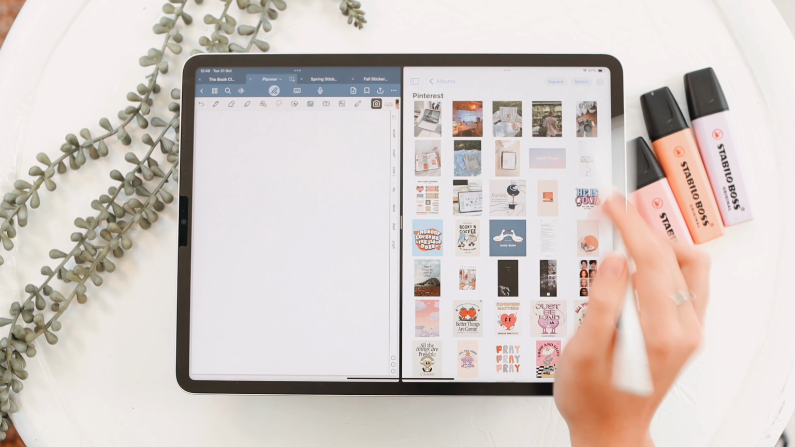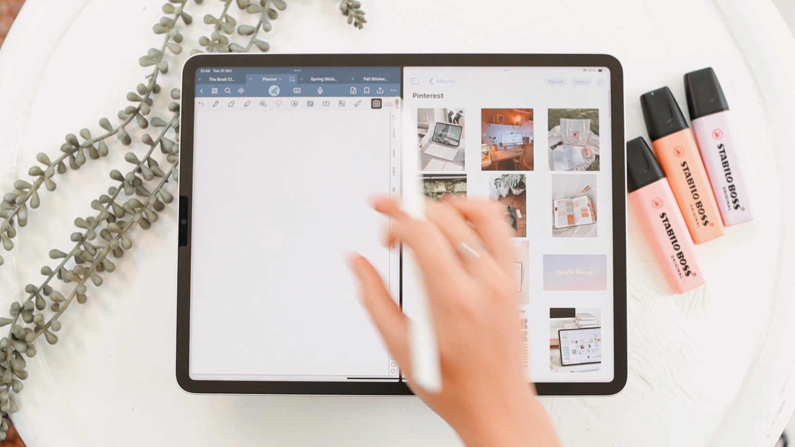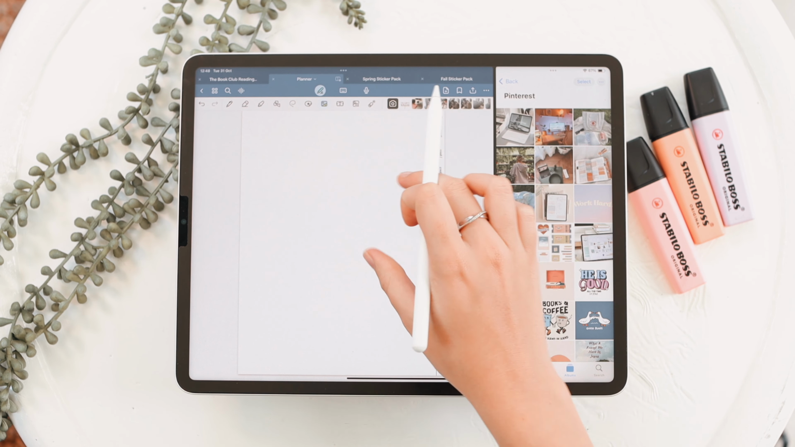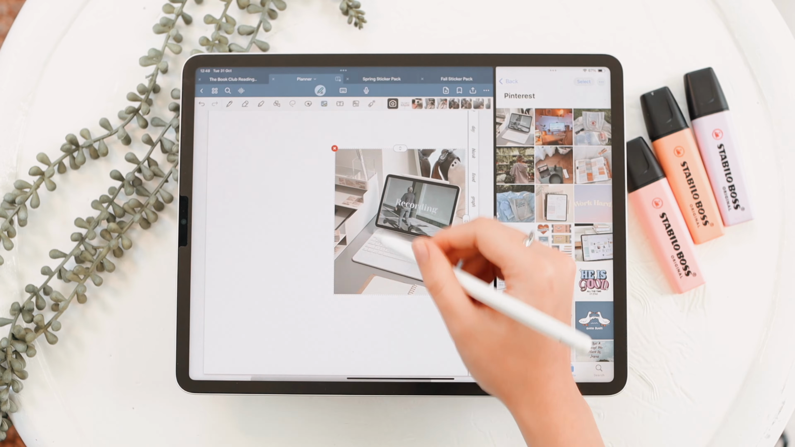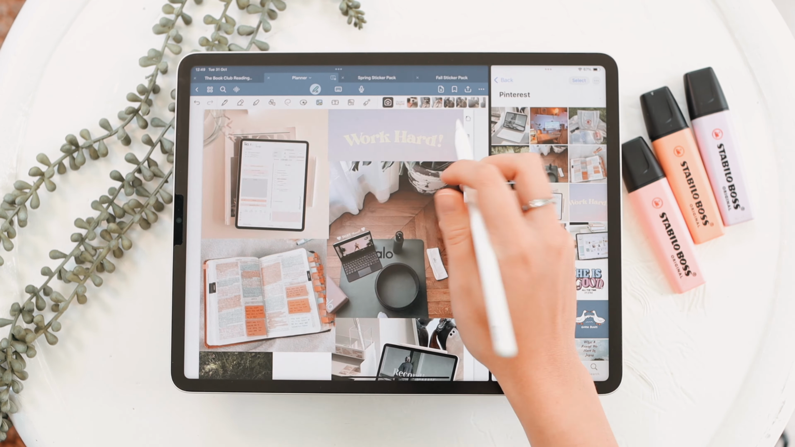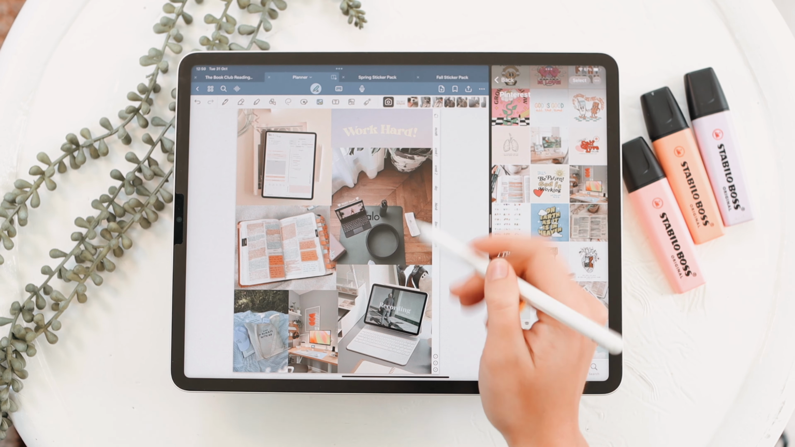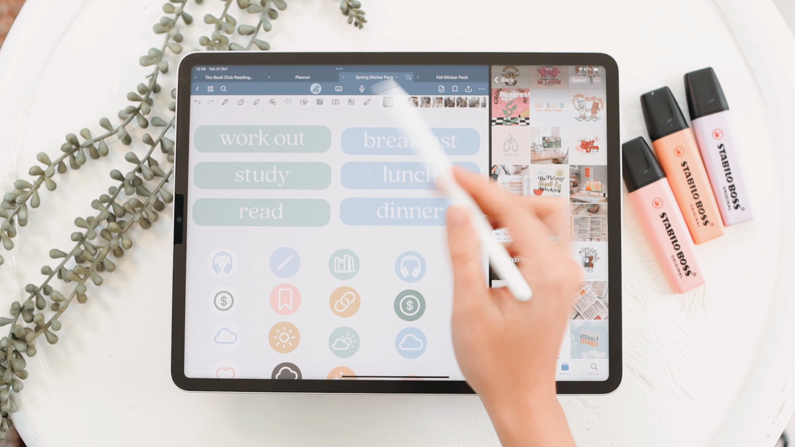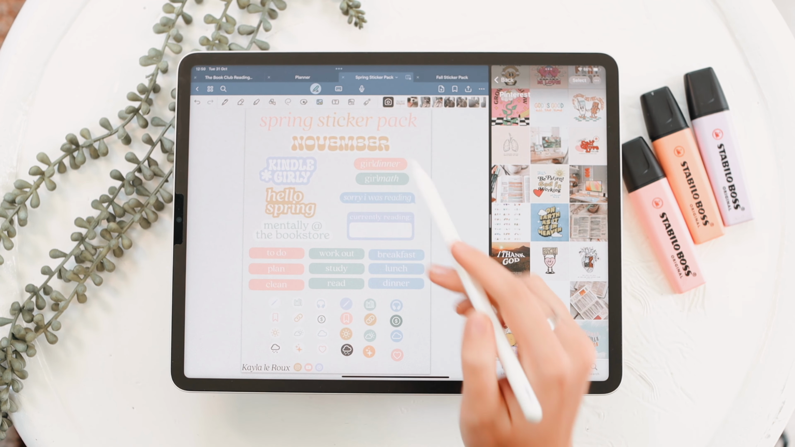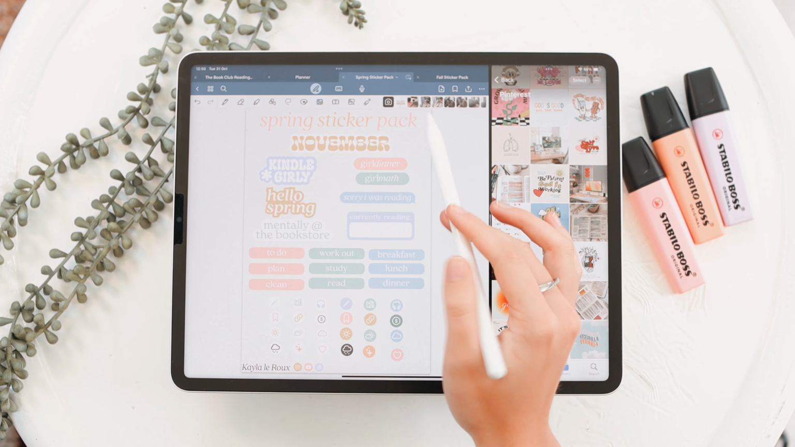Okay, so I've downloaded a few images off of Pinterest and I'm just going to start dragging them in and creating kind of like my mood board. So I'm just going to start that. So this is my baseline. I'm going to add in a few more things, maybe some text and also some stickers here from this sticker sheet, and just make this look decent.